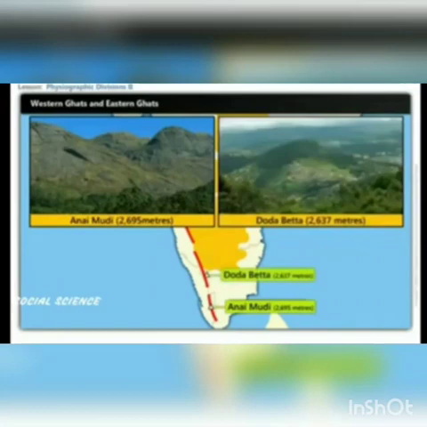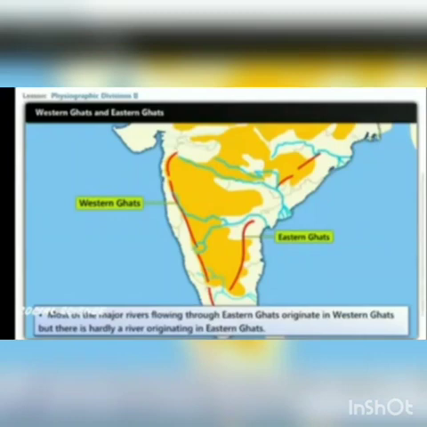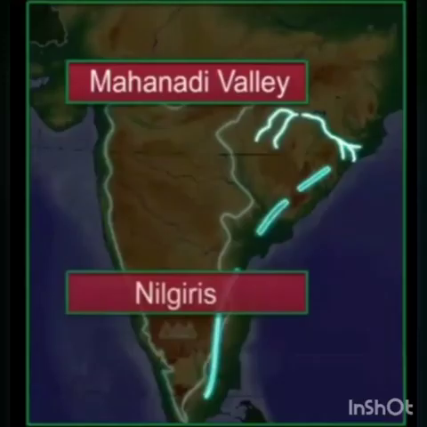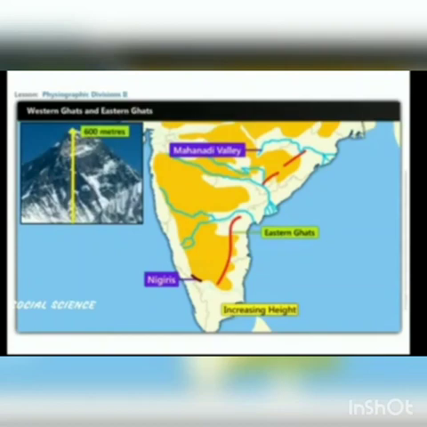Now we'll talk about Eastern Ghats. The Eastern Ghats stretch from the Mahanadi Valley to the Nilgiris in the south. They are continuous and irregular and dissected by rivers draining into the Bay of Bengal. And the height is 600 meters.